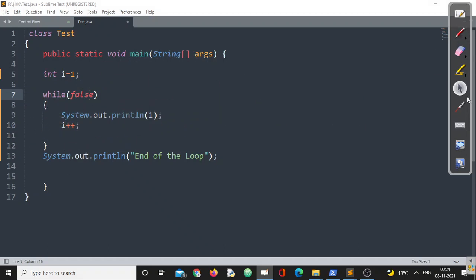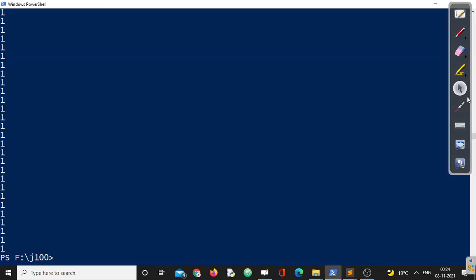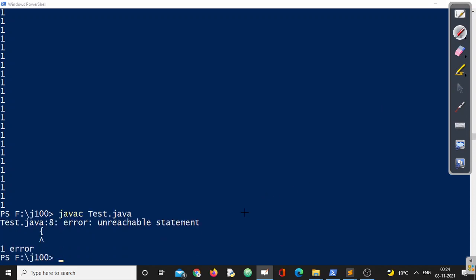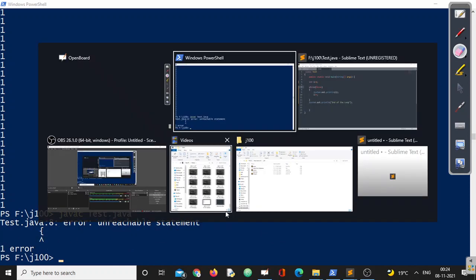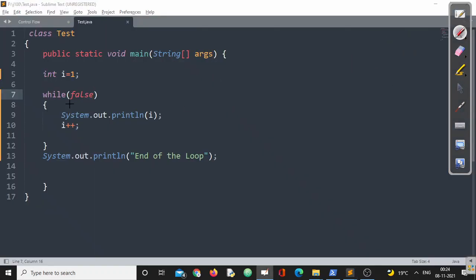So let us compile and see what our compiler says. The compiler will say the same story. See what it says: unreachable statement. Which one? Line number 8, where the curly braces are. Let us see where it is. Line number 8, which one? This one.